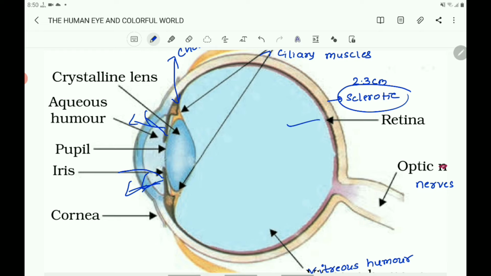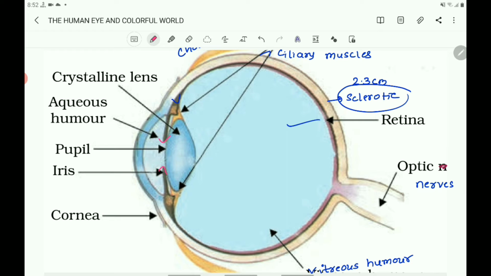The iris has a central hole called the pupil. What is the function of the pupil?